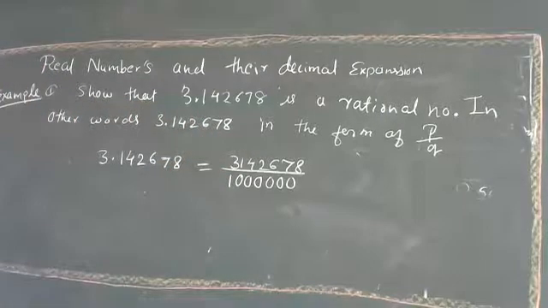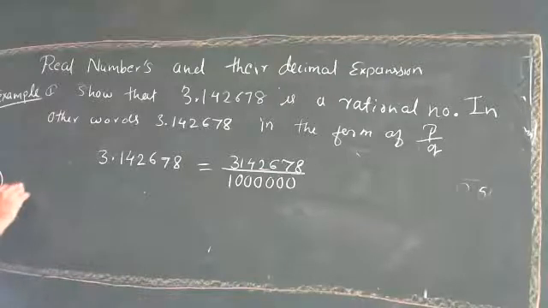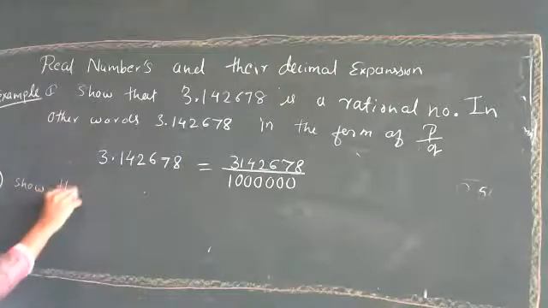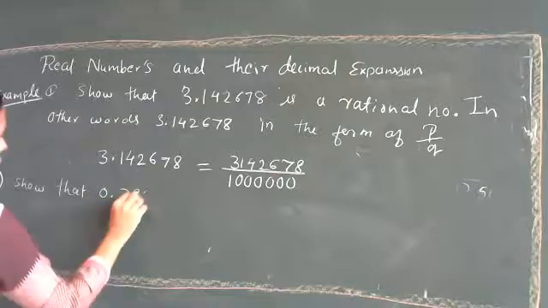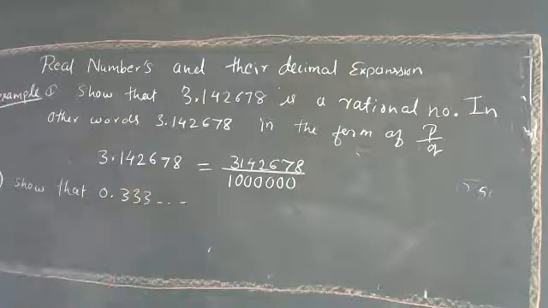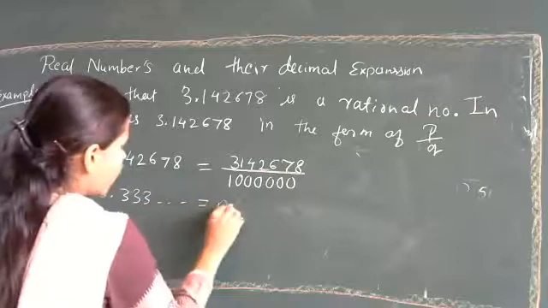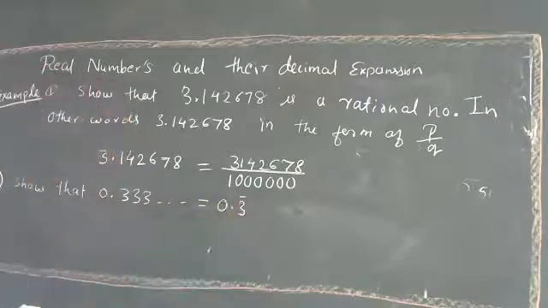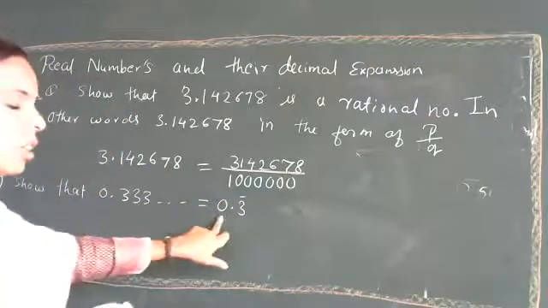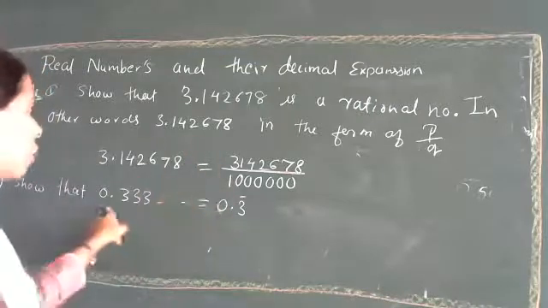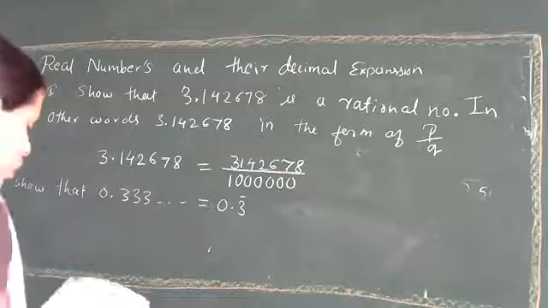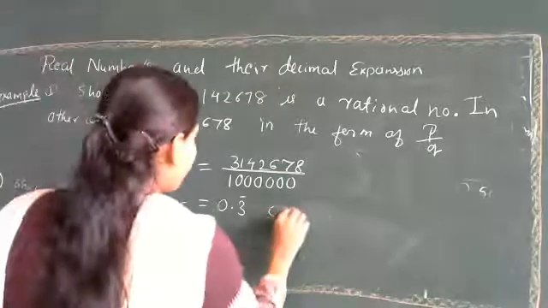Now, if the number is in non-terminating and repeating form, for that type of example we will see. Show that 0.333, where the process goes on repeating, which we can show as 0.3 with a bar, can be expressed in the form of P upon Q. It is quite similar to the first example, the only change here is the decimal point. Here we are having 0.333, right?